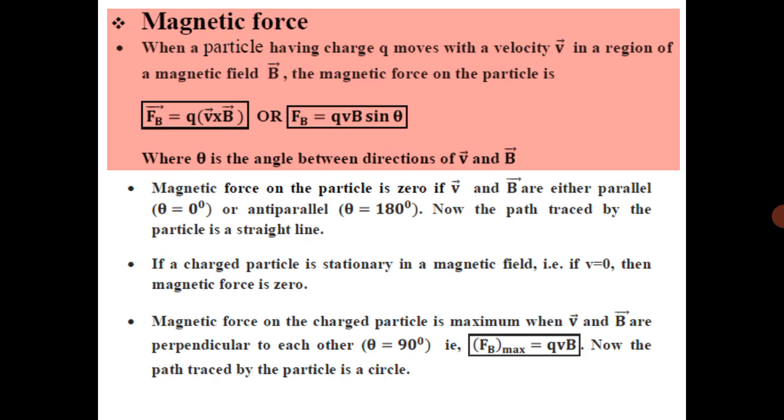So if the charged particle is stationary in a magnetic field, that is velocity is 0, then magnetic force is 0. Magnetic force is 0. Okay.